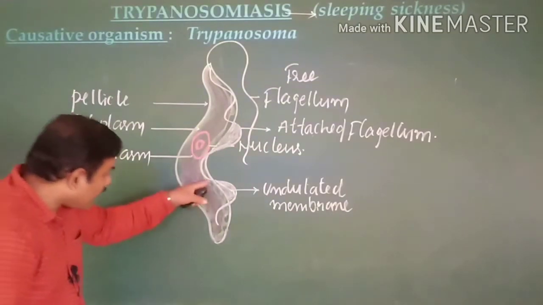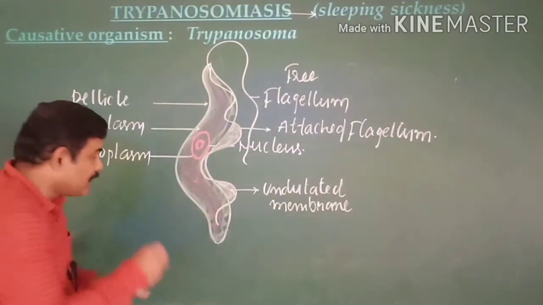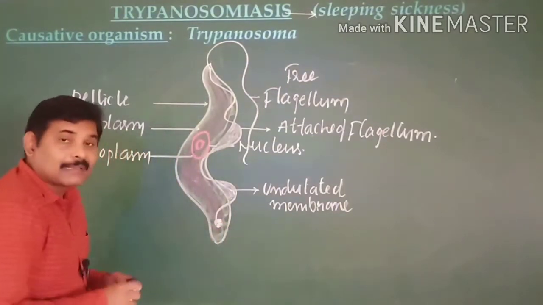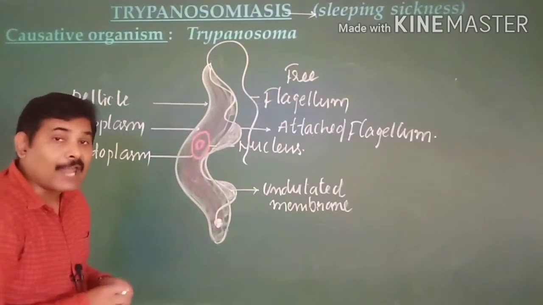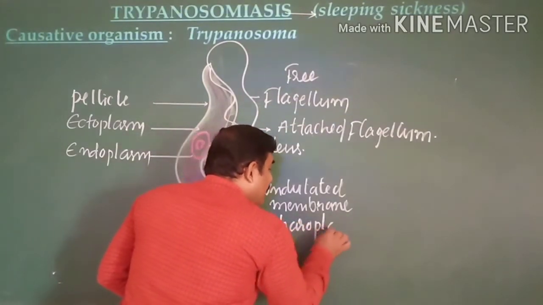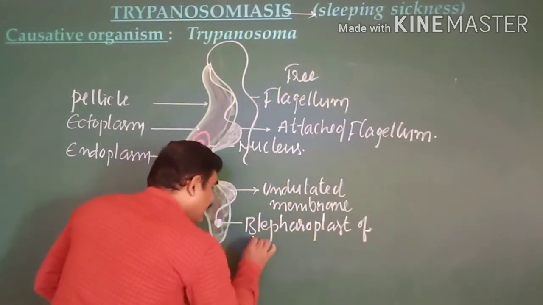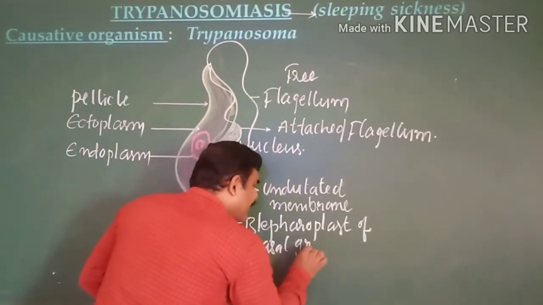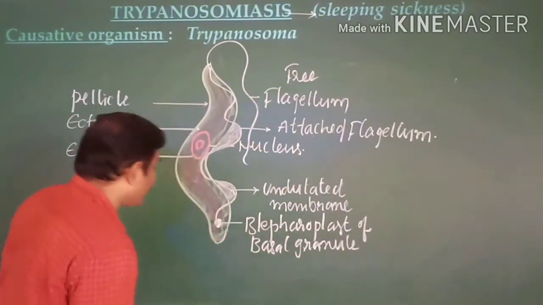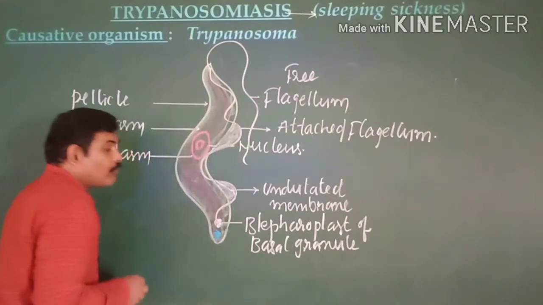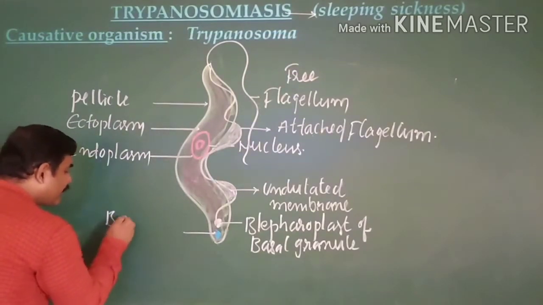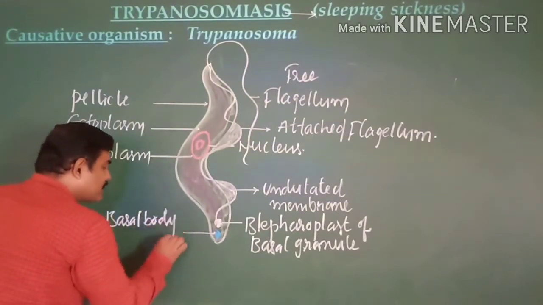Undulated membrane. At the extreme end of the flagellum, you can see a dot-like structure, a node, and this is known as blepharoblast or basal granule. And at its extreme posterior end, you can see one more such structure. This is known as the basal body.